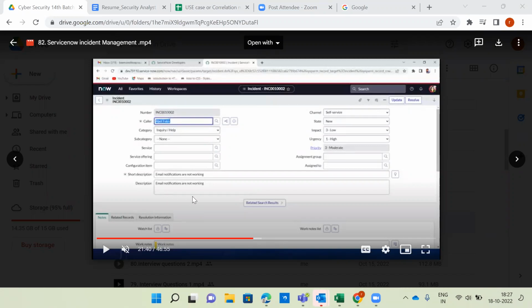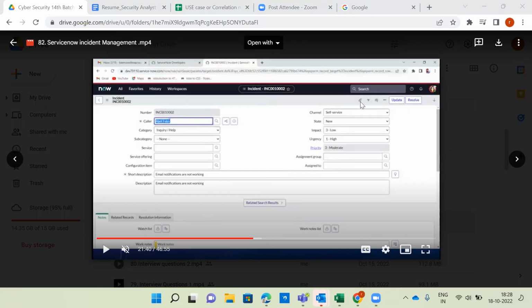So in case it's a false positive, directly after completing this one, you can go and close the ticket. So here a down option will be there, and you have to always update the comments. Comments are very, very important. And also evidences we have to attach. So where we have to attach the evidences, you can see here one of the attachment options is available.